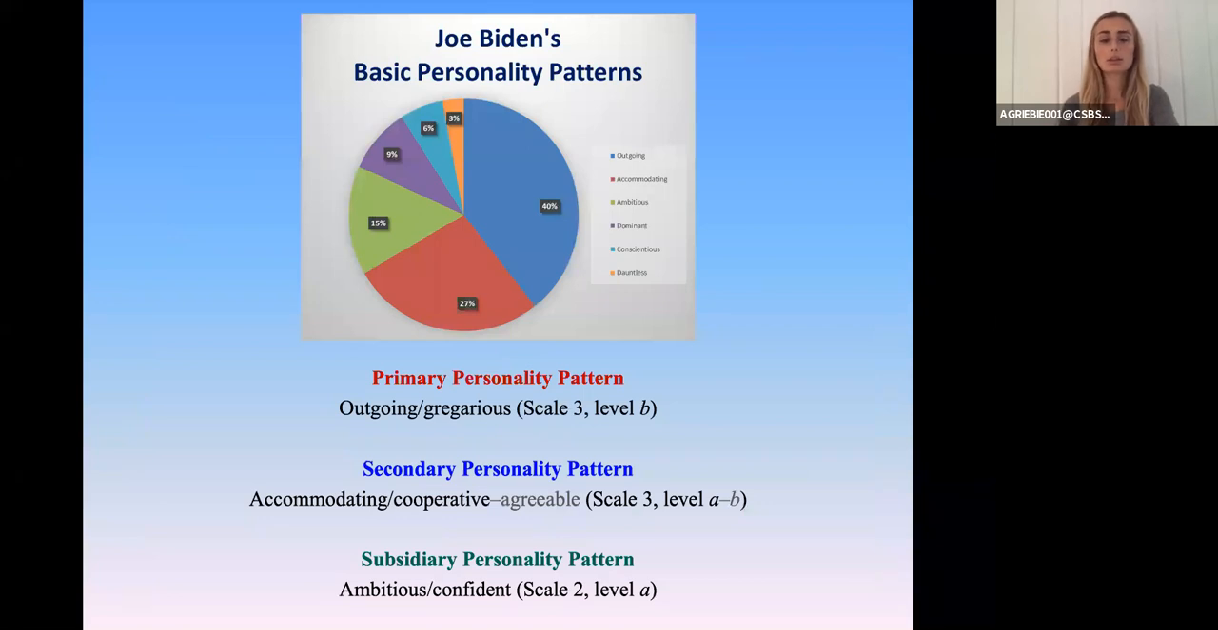In conclusion, Joe Biden's primary personality pattern was found to be outgoing, gregarious, complemented by secondary accommodating, cooperative, bordering on agreeable, and ambitious, confident patterns. The prominence of the outgoing pattern in conjunction with the distinctive accommodating pattern in his overall personality configuration is indicative of the conciliatory extrovert subtype.